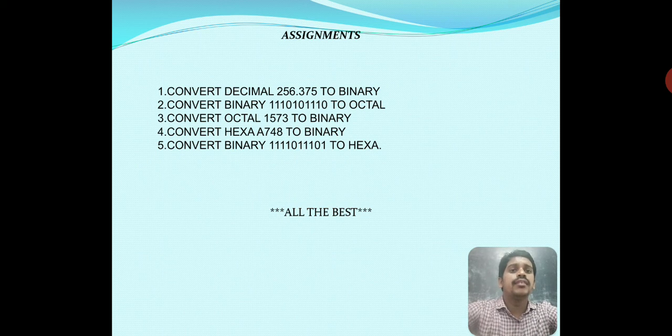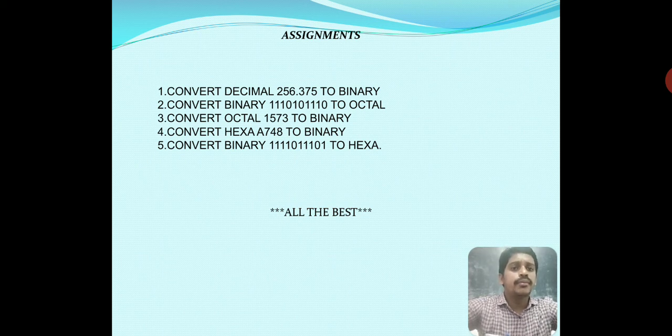And third one, convert octal to binary. We write the binary number for each digit of the given octal number separately: 1573. These are our octal numbers. Next, the fourth question: convert hexa to binary numbers. A748 is a hexa number, so we have to convert it to binary.